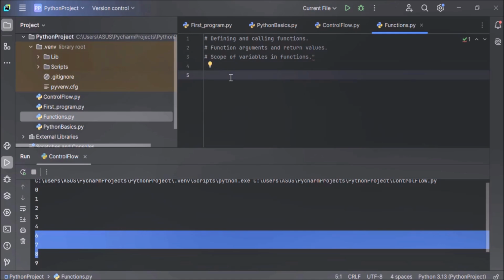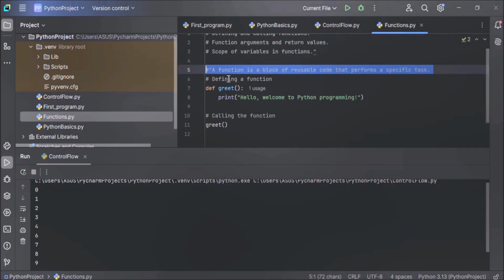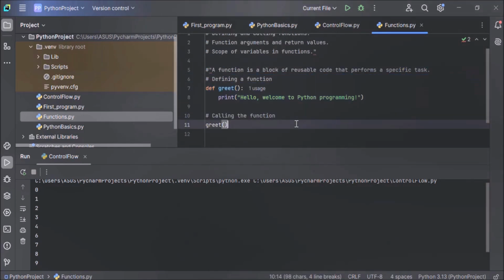Now let's start with an example. This is a definition of a function, and here we have defined a function. How to define a function? To define a function, we use the def keyword. The def keyword is used to define a new function, and after it we have the function name and then parentheses. These parentheses are empty, which means the function doesn't take any arguments. The function name is followed by parentheses, and after the parentheses we have a colon. So this is how we define a function.